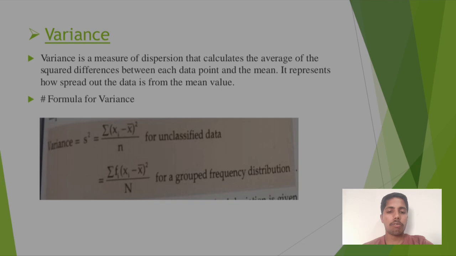Variance. The variance is a measure of dispersion that calculates the average of the squared differences between each data point and the mean. It represents how spread out the data is from the mean value. Formula of the variance: variance equals sigma (x1 minus x bar) whole square divided by n.